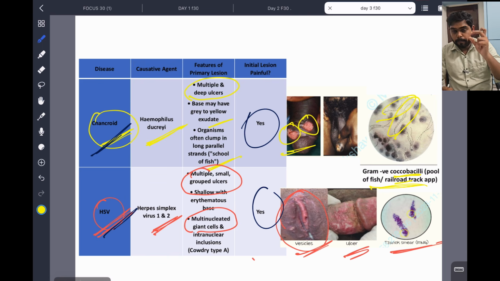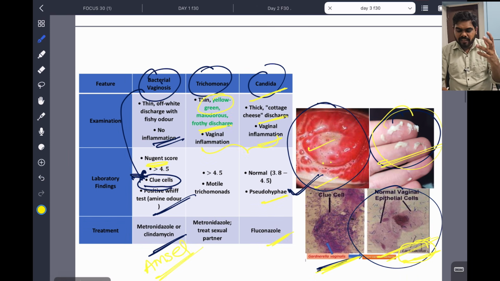Then we are going to chancroid and HSV. These are painful. Chancroid and HSV: grouped vesicles or ulcers, and chancroid, gram-negative coccobacilli, that appearance. And indurated ulcers, multiple deep ulcers will be there. Now vaginitis: strawberry cervix, clue cells and cottage cheese appearance, and Nugent score, Amsel criteria for bacterial vaginosis. Okay, Amsel criteria. This is a little important.